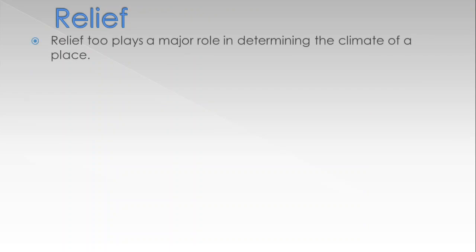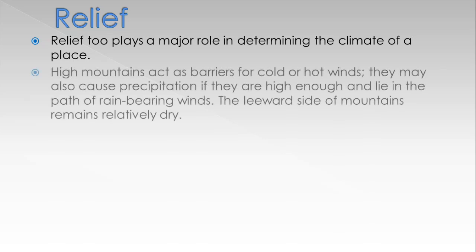Next, relief features. Relief too plays a major role in determining the climate of a place. High mountains act as a barrier for cold or hot winds. They may also cause precipitation if they are high enough and lie in the path of rain-bearing winds. The leeward side of the mountain remains relatively dry.